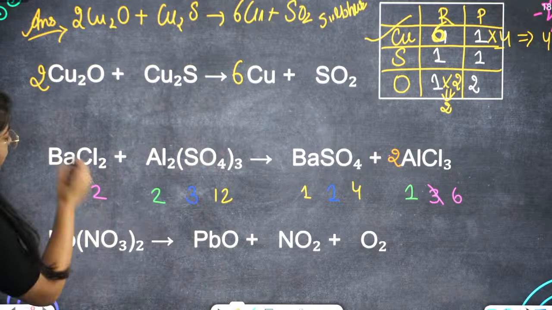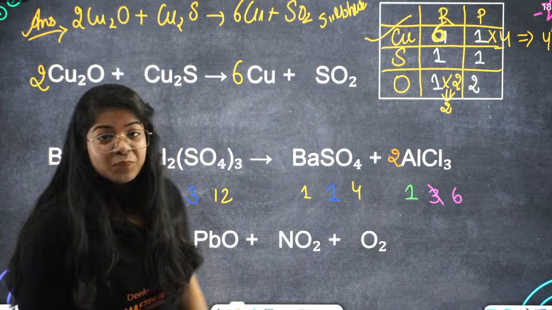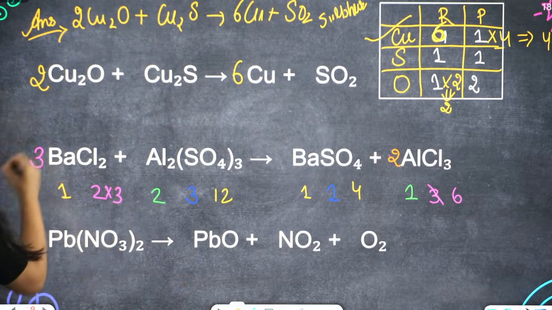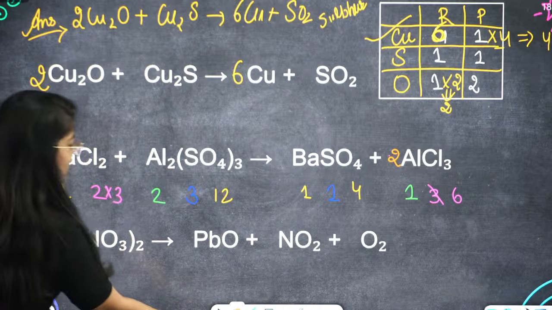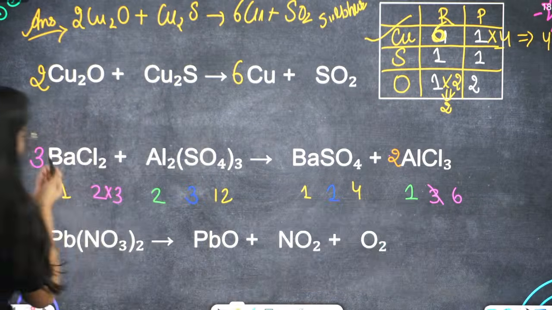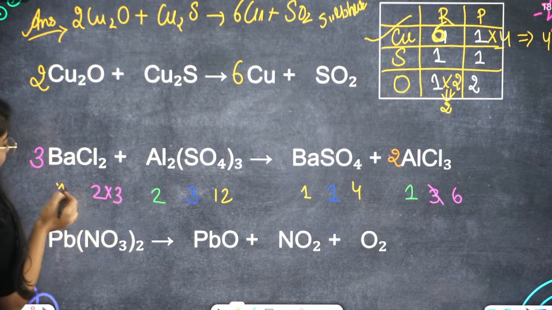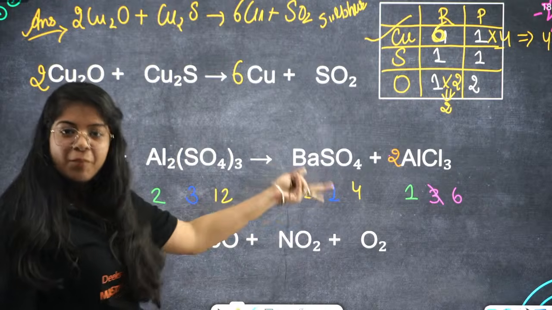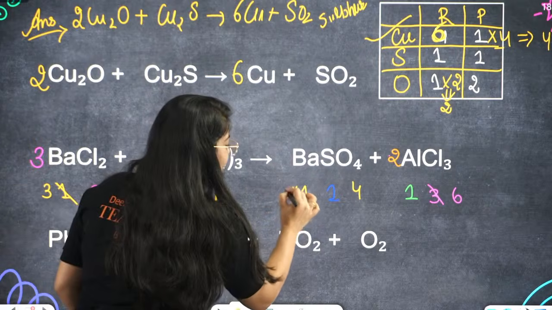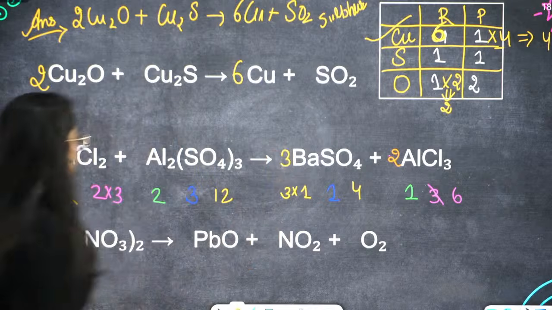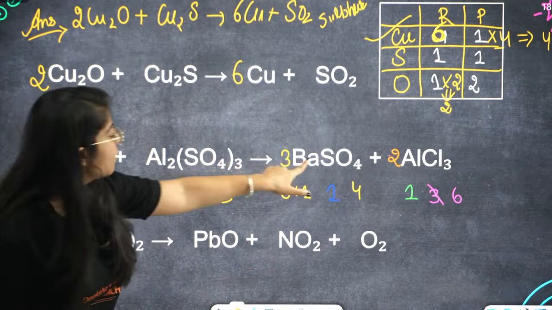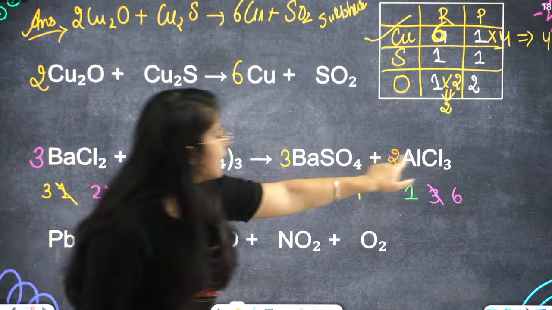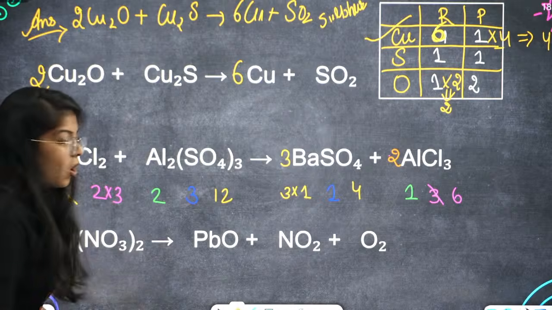So now chlorine is 2 here, chlorine is 6 there, correct? So if I multiply 2 with 3, I'll balance this. So I'll multiply 3 here. But ma'am, wait. In order to do that, we unbalanced barium. So here, the barium is not 1. It's 3 now. So if I multiply 1 with 3, the barium will be balanced. Now check again. Barium 3, barium 3, aluminium 2, aluminium 2, Cl 3 into 2 is 6, Cl 2 into 3 is 6. Great, all these are balanced.